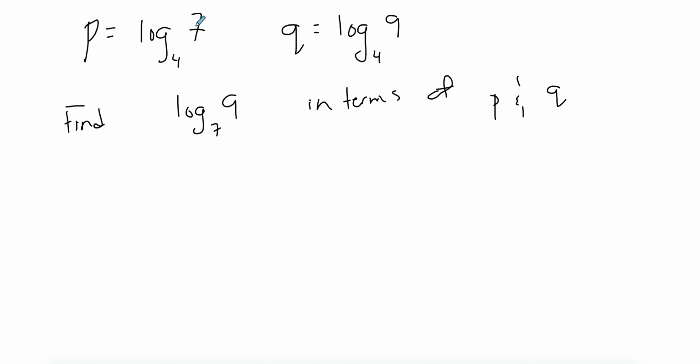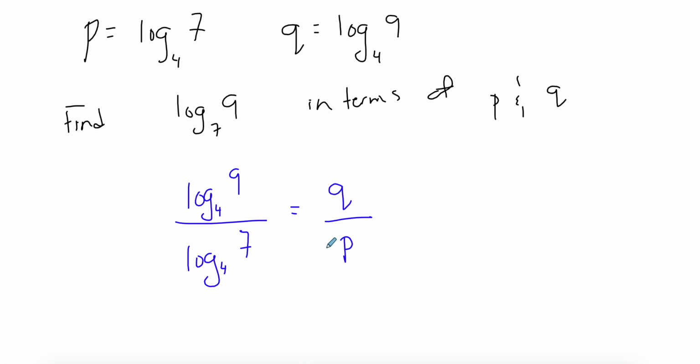You can notice that you have the 7 here, you have the 9 here, but you have a base of 4. So ideally you want this to be in a base of 4, so you want to change the base. So this is log 9 over log 7, but if I just write log, then it's a base of 10, but I want it to be a base of 4. And I know what log base 4 of 9 is, it's q, and then this is p. So quite straightforward here.